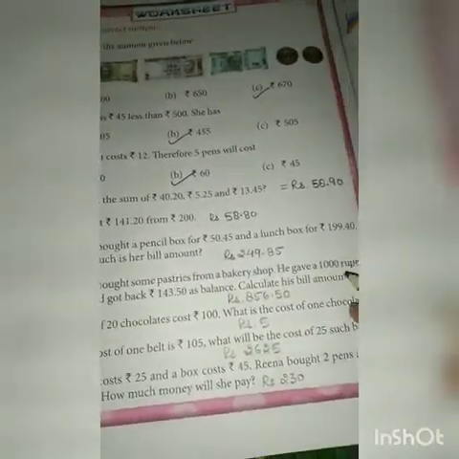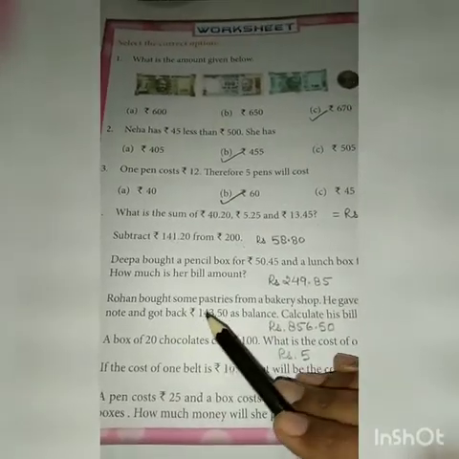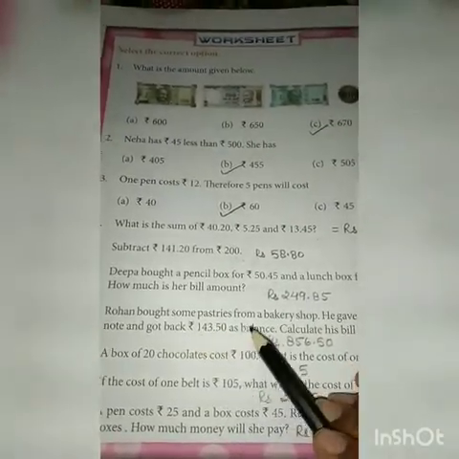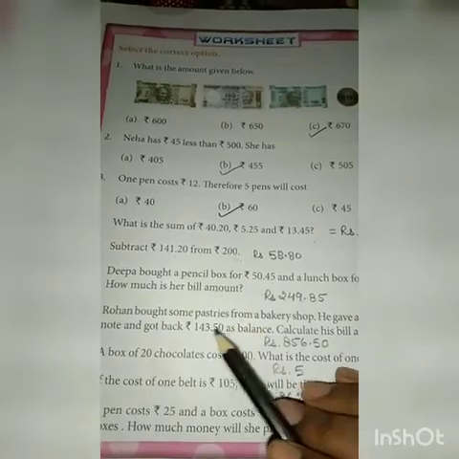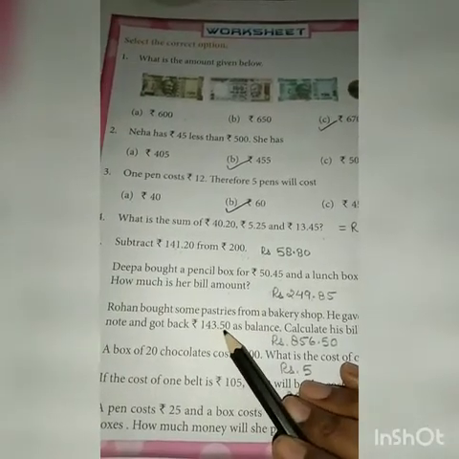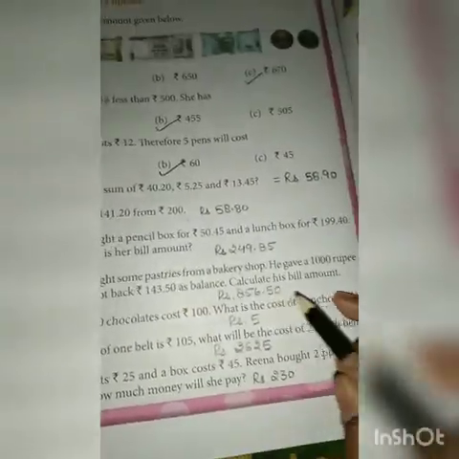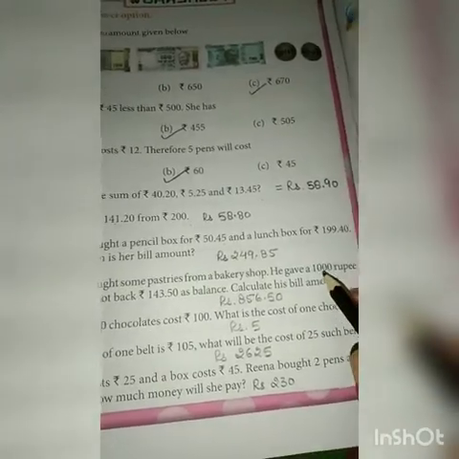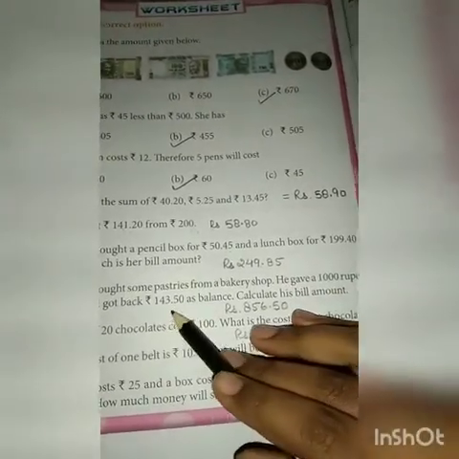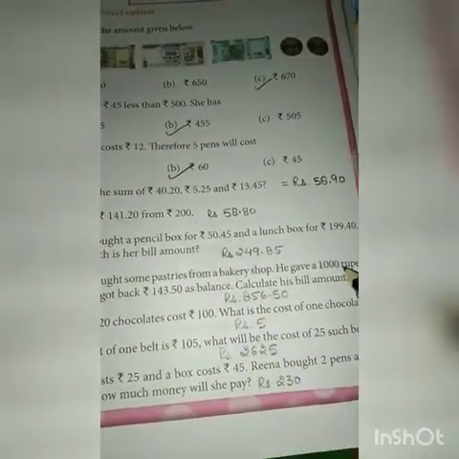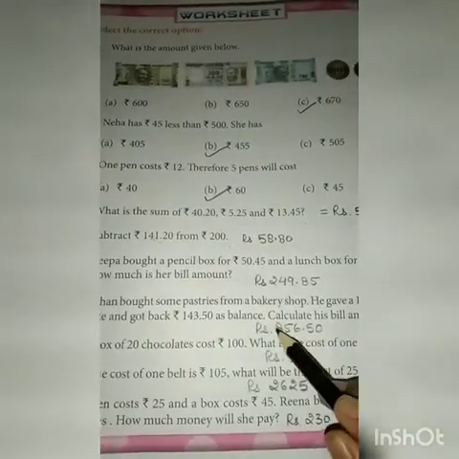He gave a 1000 rupee note to the shopkeeper. And what balance did he get back? He got back 143 rupees 50 paise. To calculate his bill amount, you will subtract 143 rupees 50 paise from 1000 rupees. So this will come 856 rupees 50 paise.